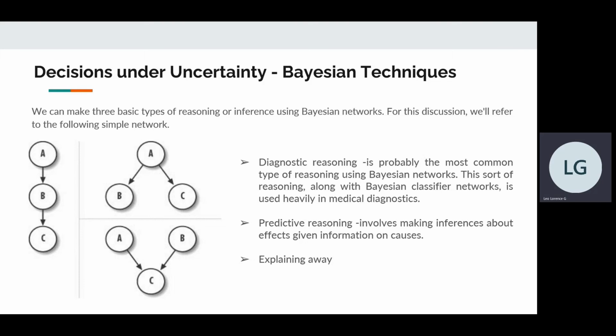And the other one is explaining away. Explaining away involves common effect networks, as shown in the lower right. Let's assume nodes are all binary, that is, true or false. So if we know C is true and we know A and B cause C, given that C is true, we could raise the probability that A and B are also true. However, say later we learn that B is true. This implies that the probability of A occurring actually decreases. So this brings up some interesting characteristics of Bayesian networks, namely independence and conditional dependence.